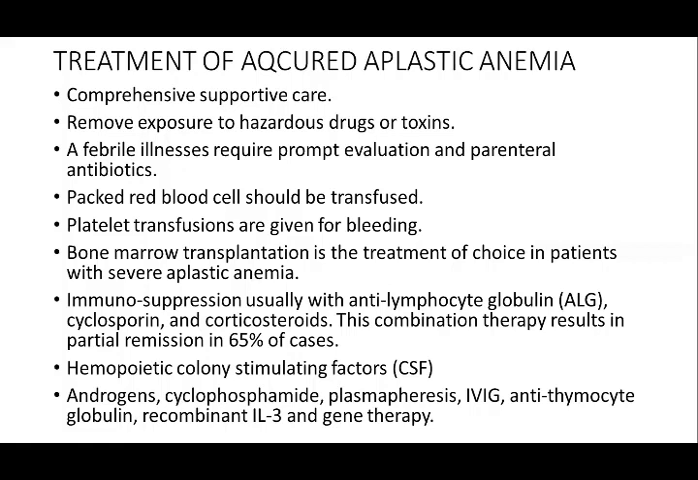Treatment of acquired aplastic anemia needs comprehensive supportive care, and we have to remove exposure to hazardous drugs or toxins. A febrile illness requires prompt evaluation and parenteral antibiotics. Packed red blood cells should be transfused. Platelet transfusions are given for bleeding. Bone marrow transplantation is the treatment of choice in patients with severe aplastic anemia.